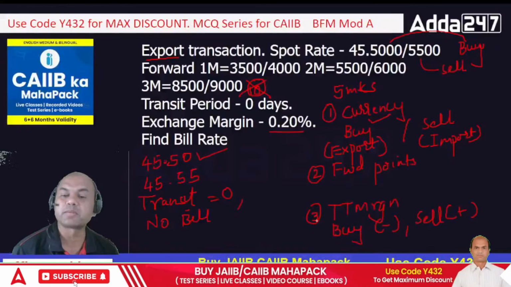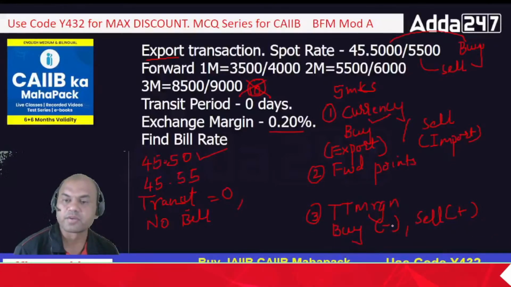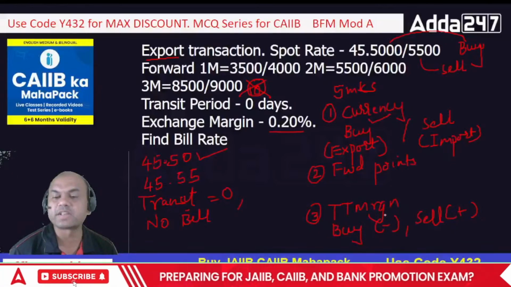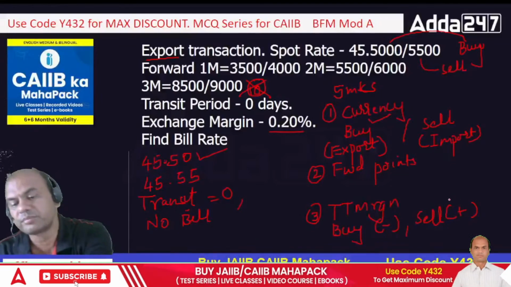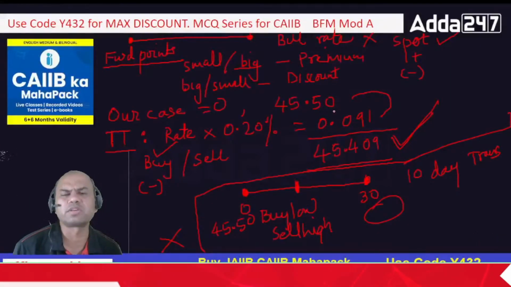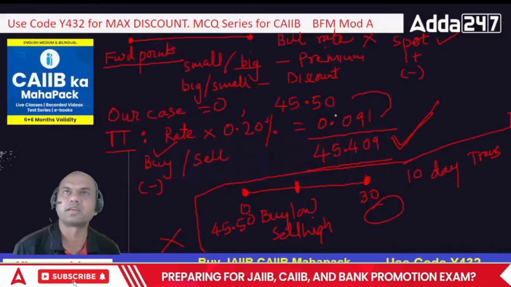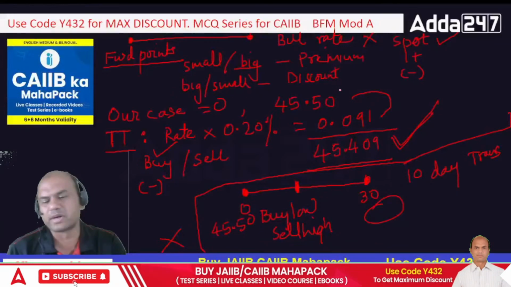Forward is 0. Now TT margin. TT margin is what? Whenever I am buying, I'll subtract it. So for export, I will always subtract it. And for import, I'll always add it. So this is the way we did it. It's as simple as that. Calculations hardly matter, isn't it? If you know the basic process, calculations hardly matter.